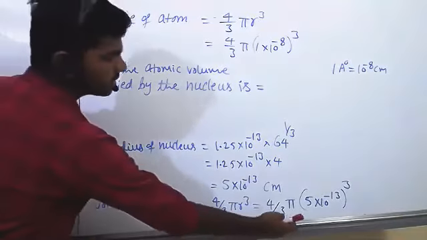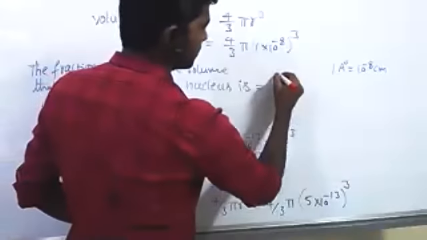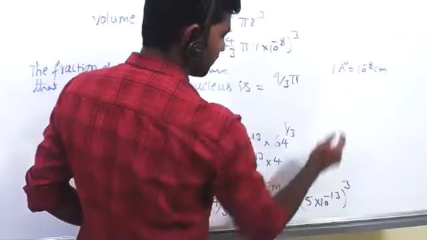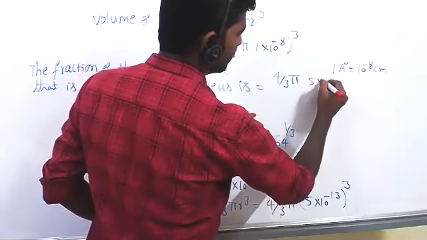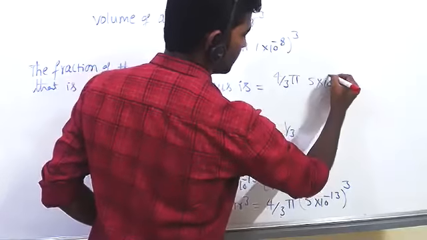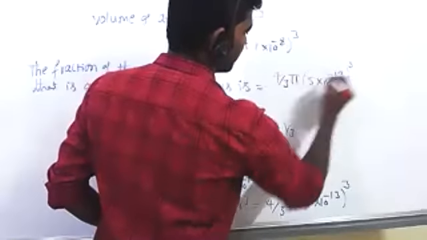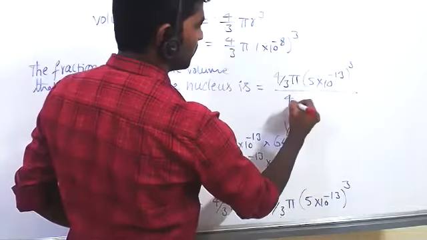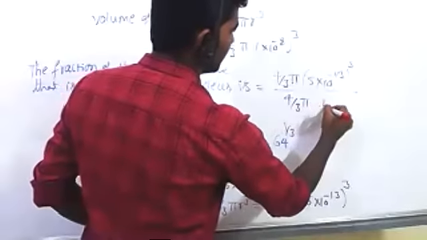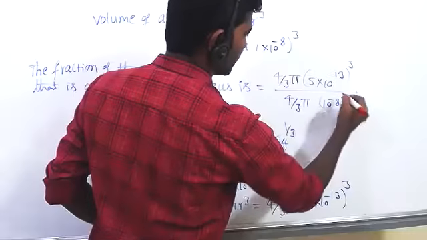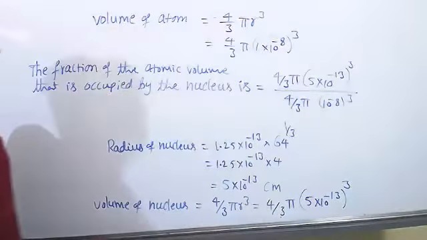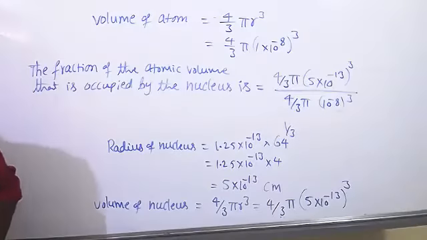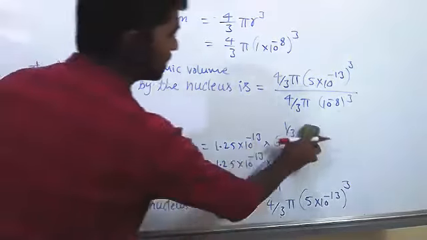See now, this by 4 by this 3 value, by pi by 4 by 3 by pi r. Yeah, 4/3 pi (5 into 10 power minus 13) whole cube divided by 4/3 pi (10 power minus 8) whole cube. So this cancels. Then only left (5 into 10 power minus 13) whole cube.